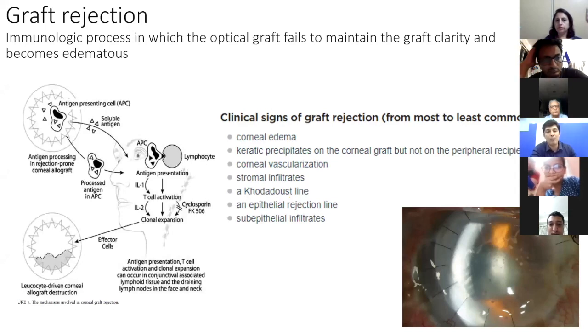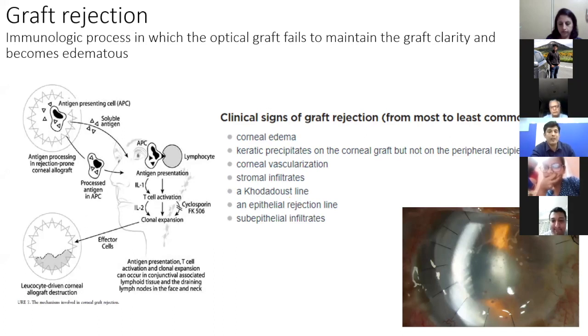Coming to the most important cause of graft failure, that is graft rejection. As already told, it is an immunologic process in which the optical graft fails to maintain the graft clarity and it becomes edematous. Now, the most common sign which we see in graft rejection is corneal edema, and the second most important is the keratic precipitates, non-granulomatous keratic precipitates, which are present on the donor endothelium.